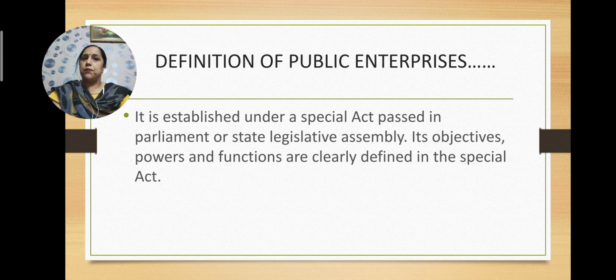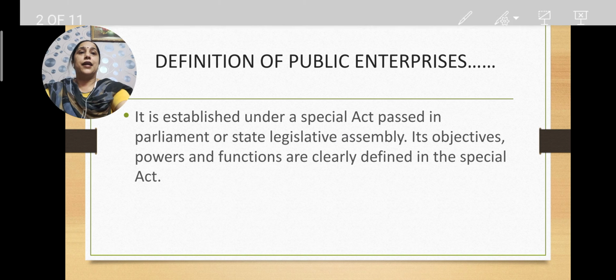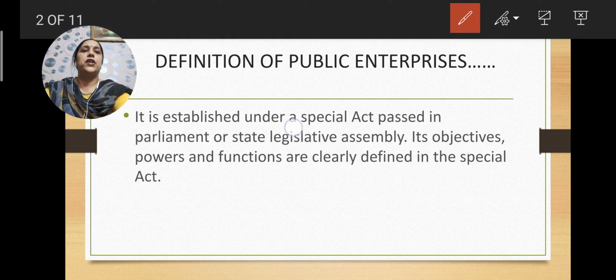A special act is passed in the Parliament or the state legislative assemblies, in the Lok Sabha or the Rajya Sabha, and then it goes to the President for his consent, and after that the bill is passed. So, the public enterprises are formed under a special act, and that is the first feature. I am highlighting this word, a special act. So, the first feature of a public corporation is that it is formed under a special act.